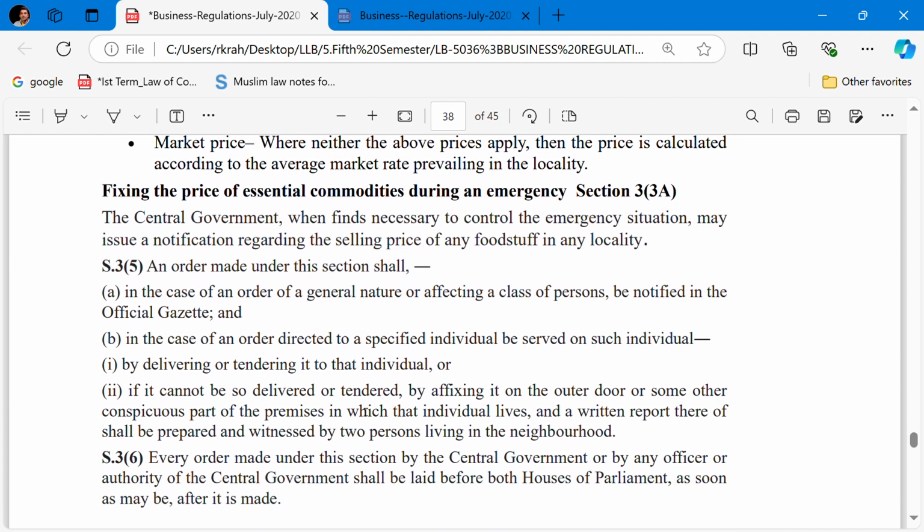If it cannot be delivered or tendered, then by fixing it on the outer door or some other conspicuous part of the premises in which the individual lives, a written report thereof shall be prepared and witnessed by two persons living in the neighborhood.